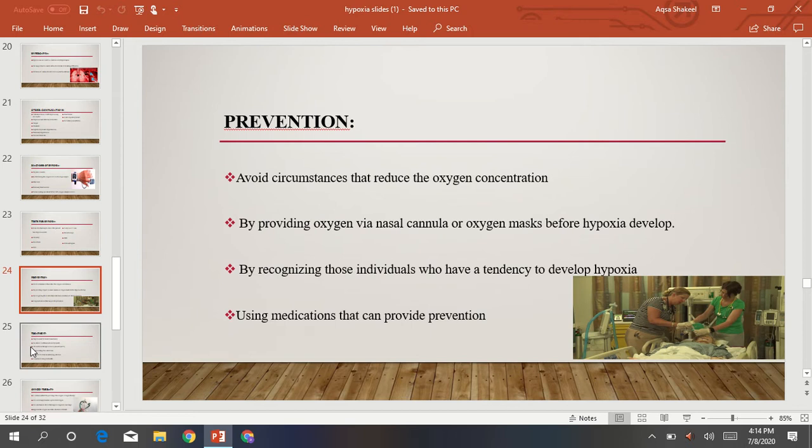Next is prevention. Hypoxia can be prevented by several measures, like avoiding circumstances that reduce the oxygen concentration, providing oxygen via nasal cannula or oxygen mask before hypoxia develops, recognizing those individuals who have a tendency to develop hypoxia, and using medications that can provide prevention.